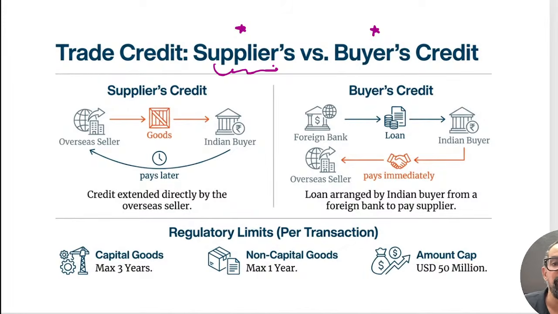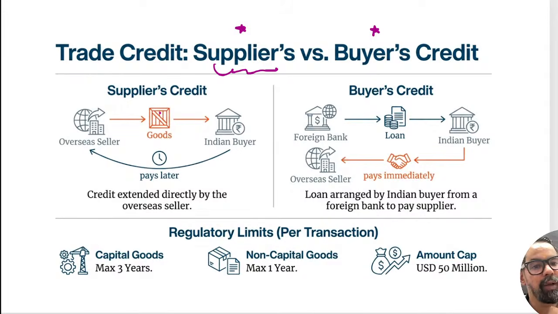They are telling that we are giving you this much amount. With this amount, you will be importing goods from our country, exporter and others. When it comes to supplier credit, the supplier is providing the financing, and they are giving a period of credit. Within that, the buyer sells that particular product in the market, then gets money and pays the supplier.